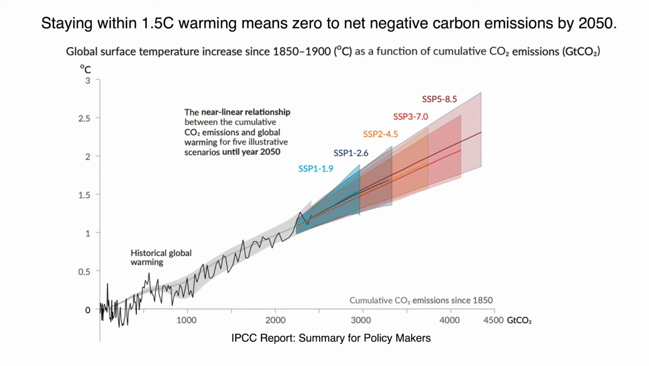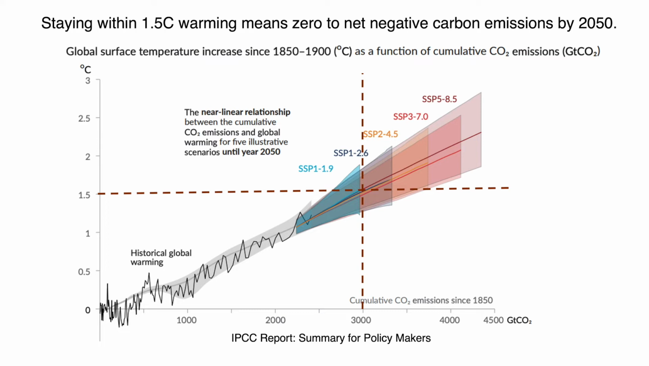So how can we achieve this 1.5C goal? The IPCC modeled 5 scenarios that vary the amount of carbon dioxide emissions to the atmosphere and the corresponding modeled change in global surface temperature. As shown, only the 1.9 option achieves our 1.5C goal by 2050. If we limit to 2C, however, our only other option is the 2.6 option.